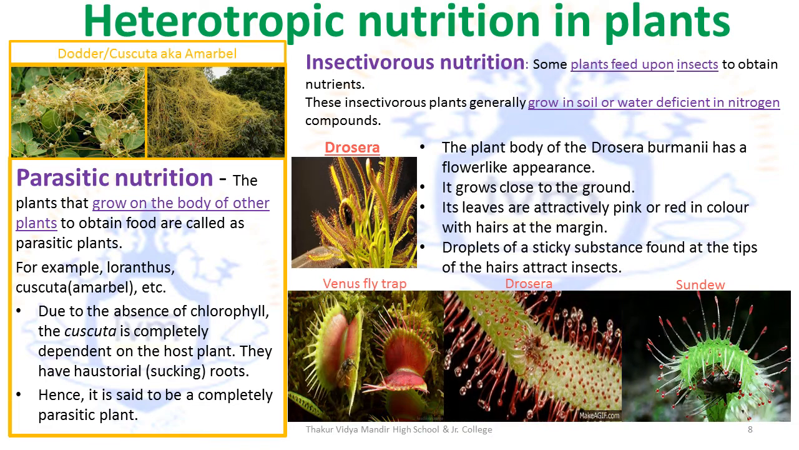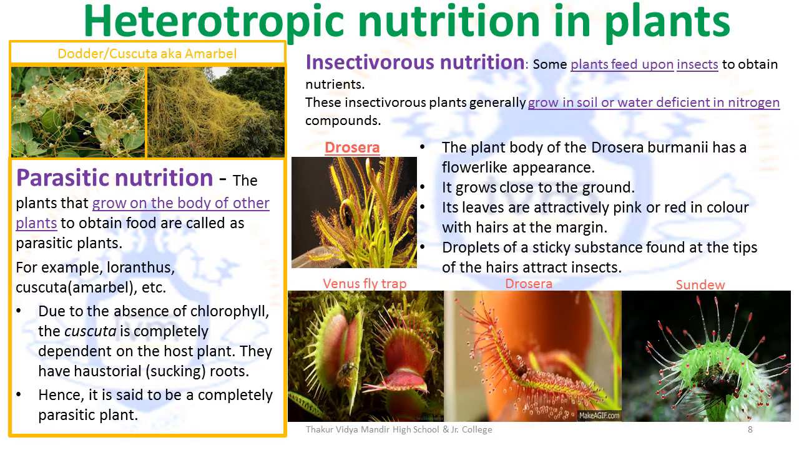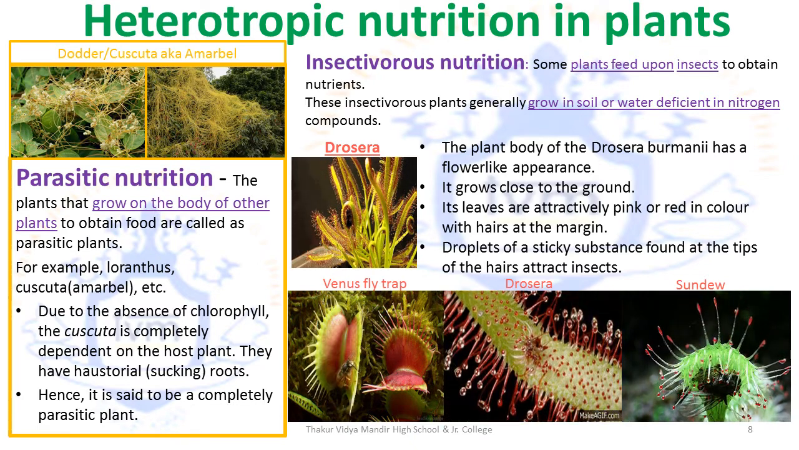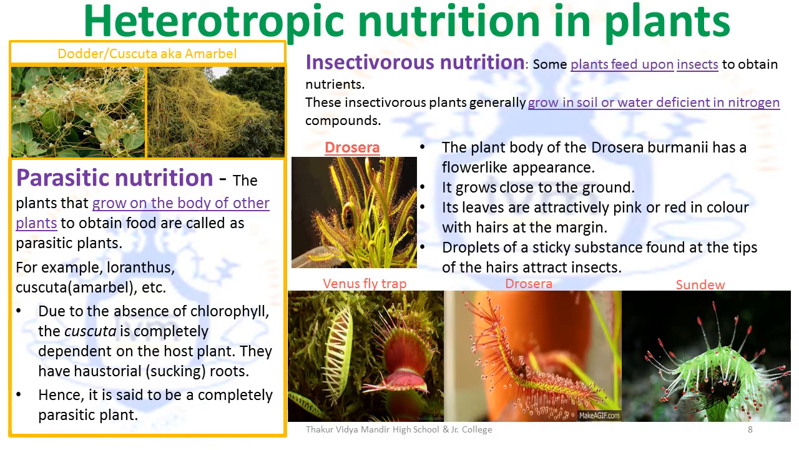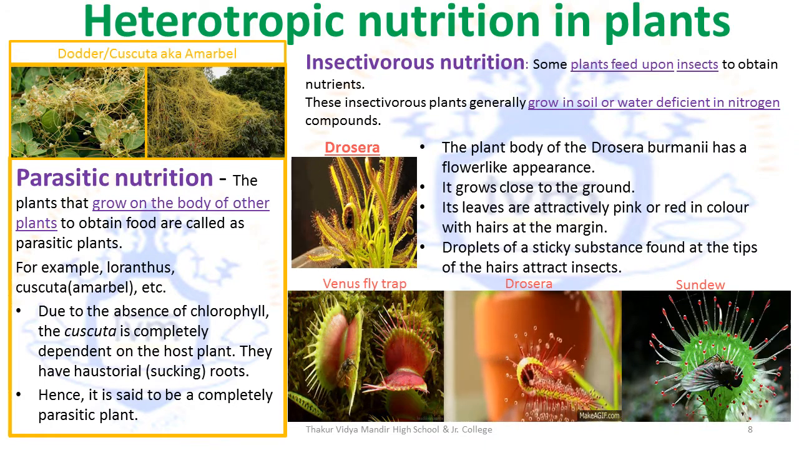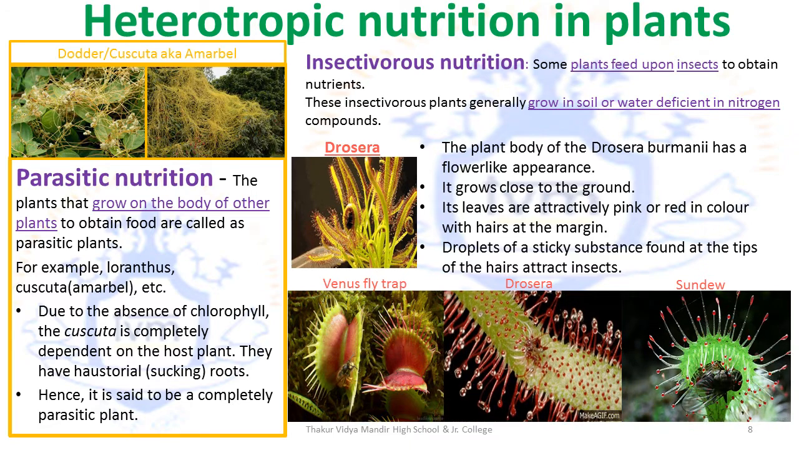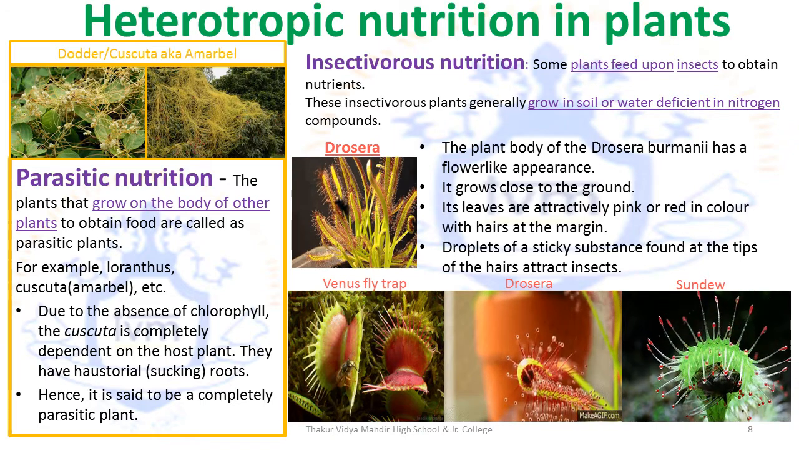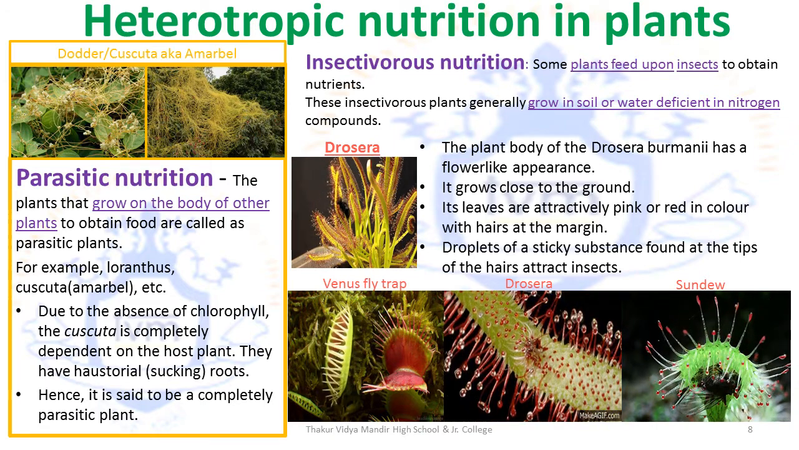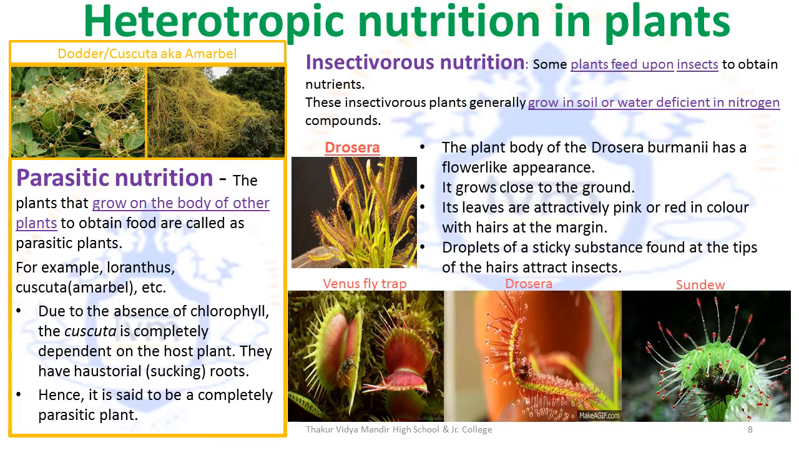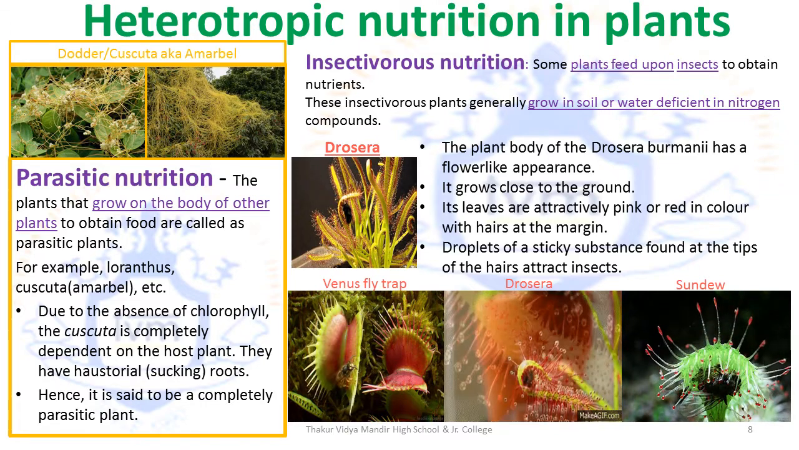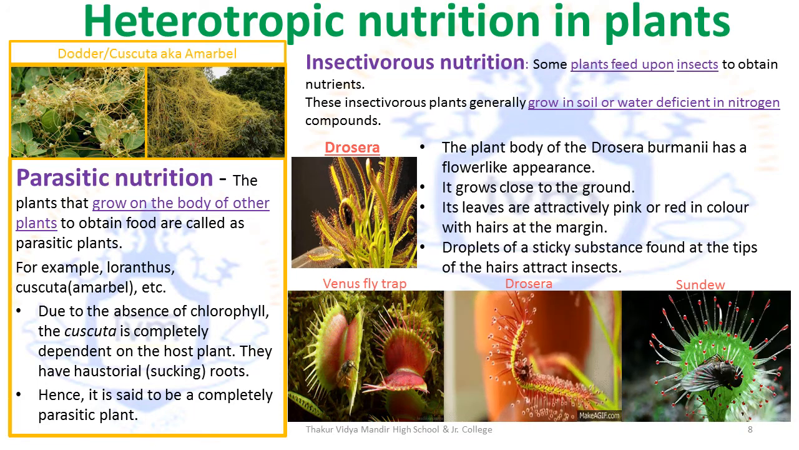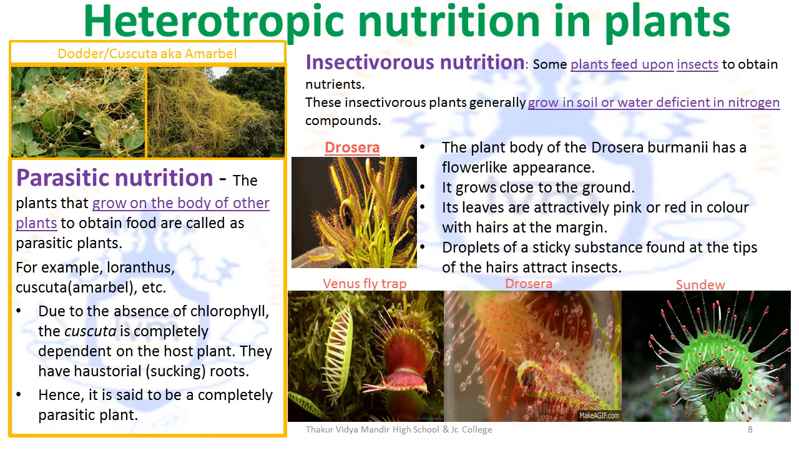The third type of heterotrophic nutrition observed in plants is insectivorous nutrition. Some plants feed upon insects to obtain nutrients. These plants are called insectivorous plants, and this type of nutrition that plants use to obtain nutrients by feeding upon insects is called insectivorous nutrition. Now, the examples are Drosera, Venus flytrap and sundew. We look at Drosera a bit in detail.